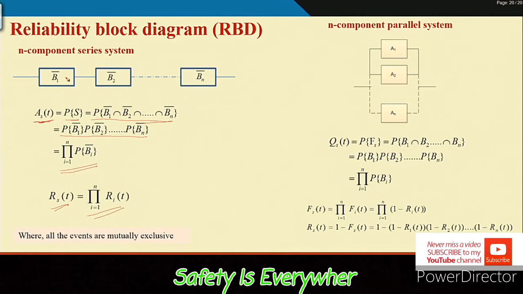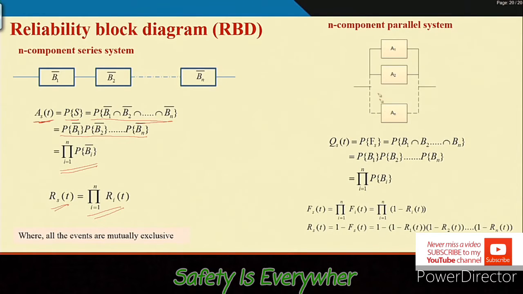When it is an n component parallel system, in that case the system will be unavailable only if all the components are simultaneously unavailable. In the series case, if any one component is unavailable, the system is unavailable.